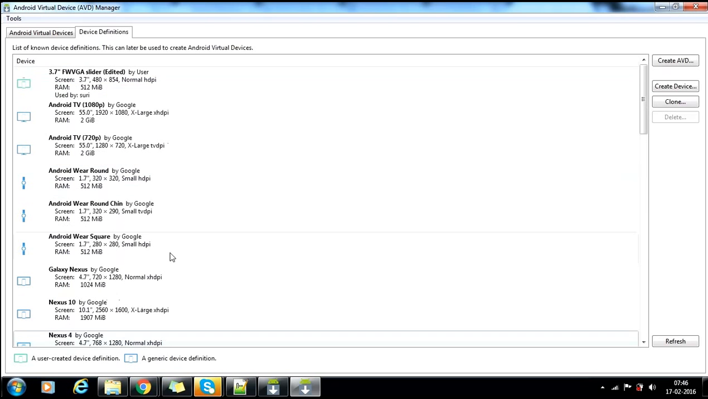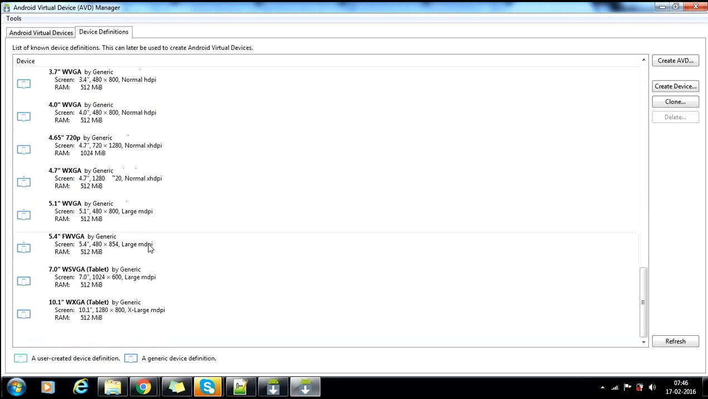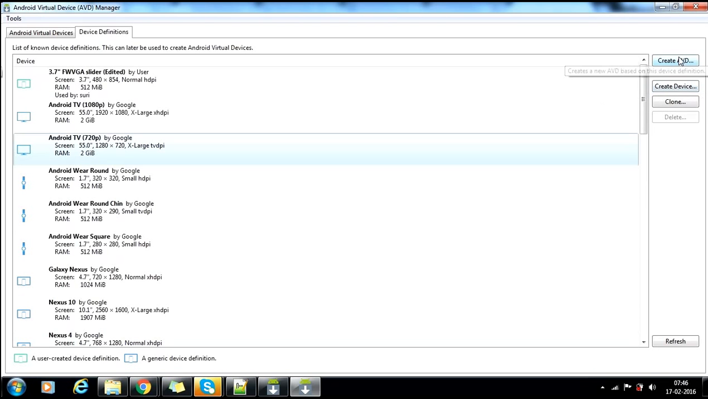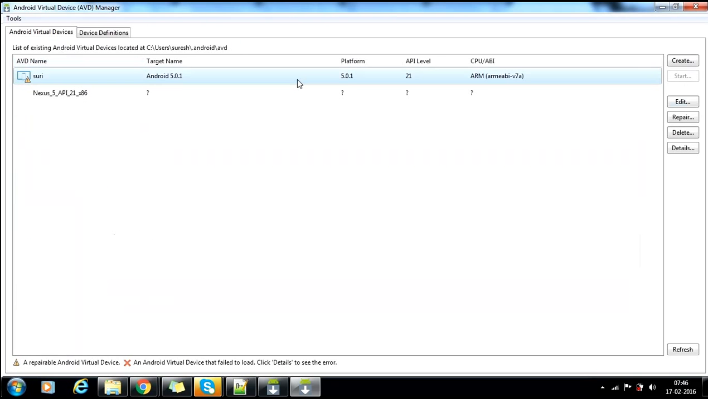Here you can see Android Wear also. Android Wear Square, Android Wear Round, Android TVs. Here you can find everything. In this way, if you want to test your application on a TV, then you can install this. So create here, create a device, and in that way you need to create your own devices, and here are the specifications you can give.